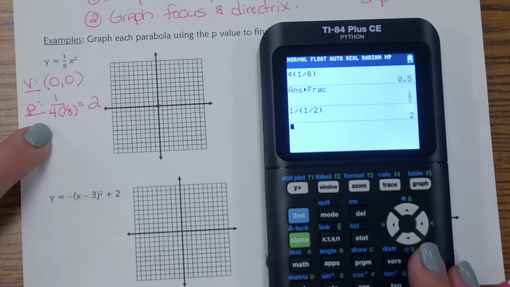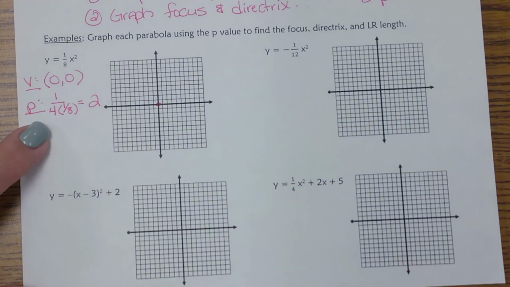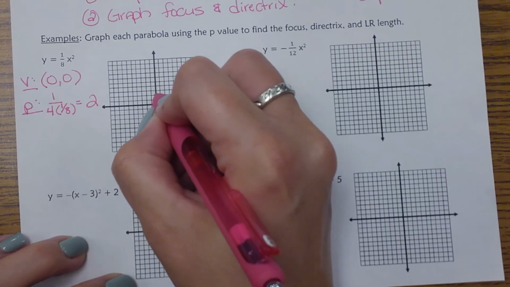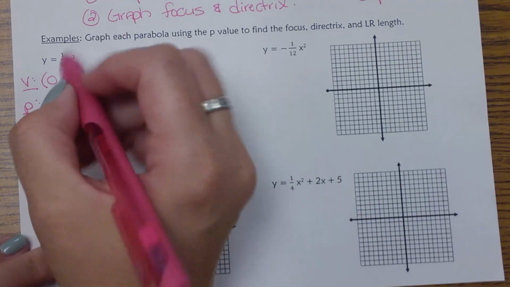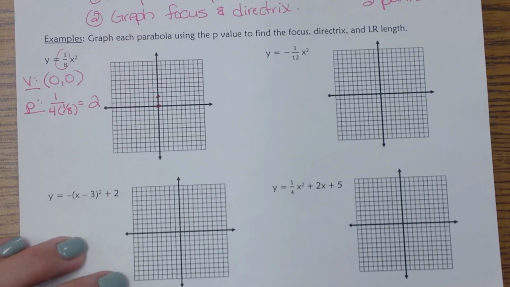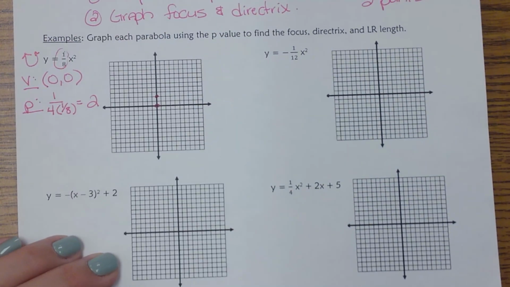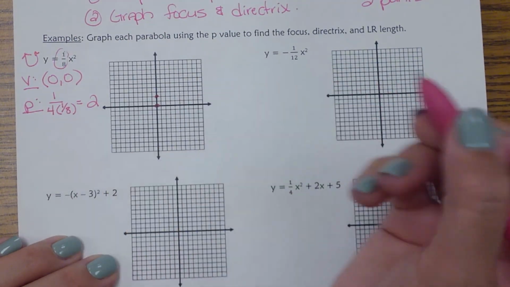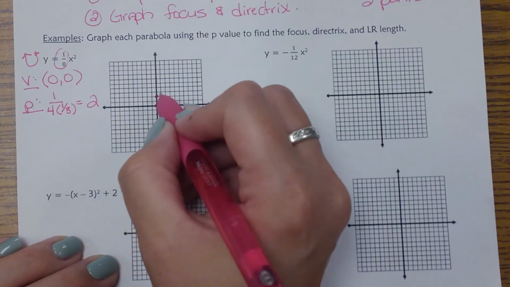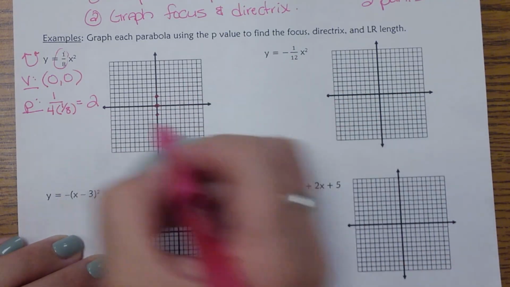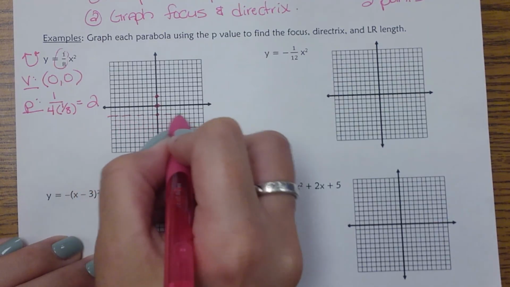That is probably the most important part we need to find, because now that I know that's my focal length, I'm going to go up 2, and I know that's going to be my focus, because if I look at my a value is a positive, so I know my graph should be going up. So that would be my focal length right there. And then up here I'm going to go down 2, and I know that would be my directrix.